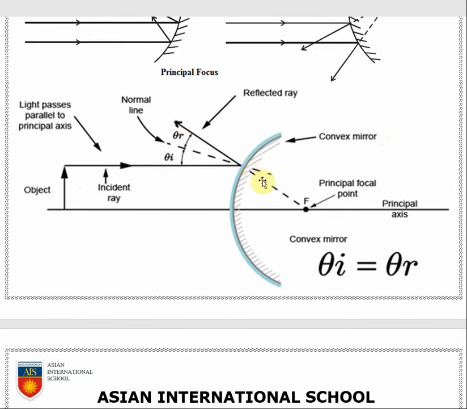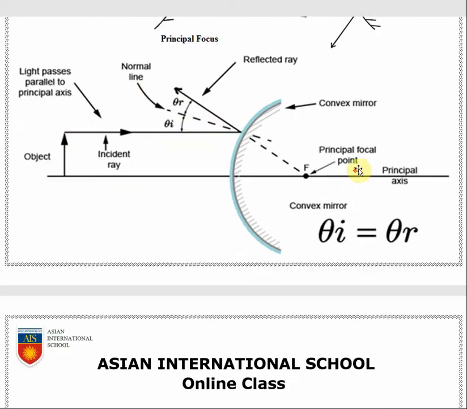It is imagined that the light ray is coming from this point F. Here also some names and definitions are shown, like convex mirror, principal focal point, principal axis, incident ray, light ray, and the normal. You can check this image in detail.